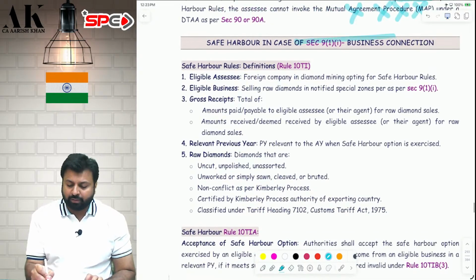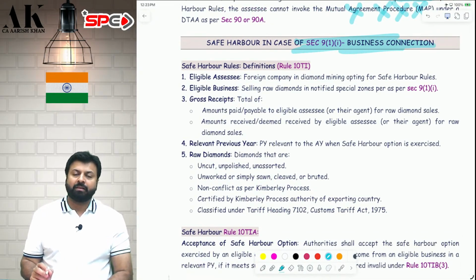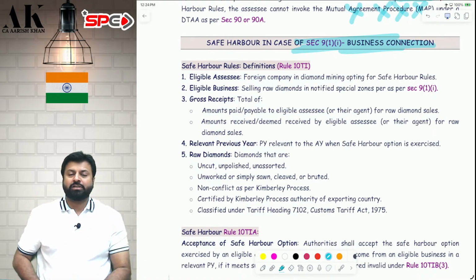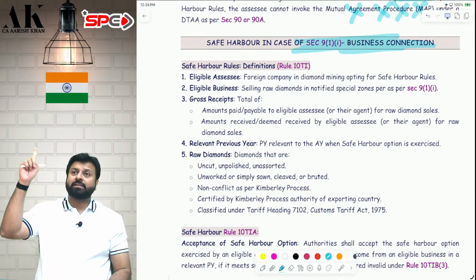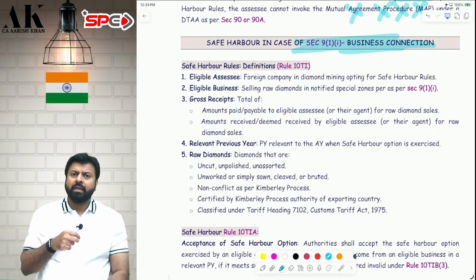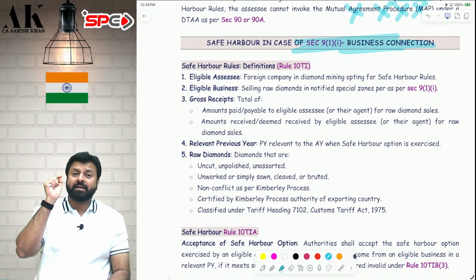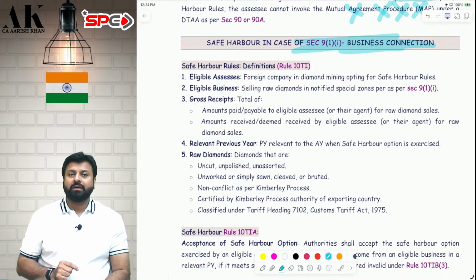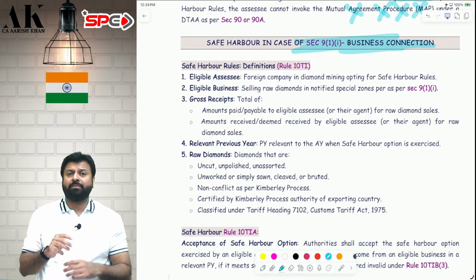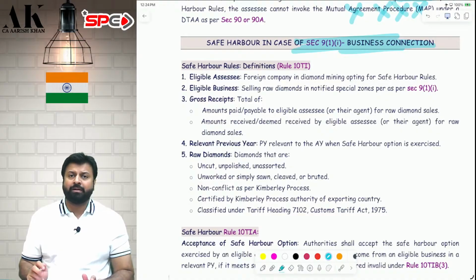Now we will talk about safe harbor rule of business connection 9/1/1. Now this is applicable to certain businesses. If you remember, we have done section 9/1/1 in non-resident taxation chapter earlier, that if there is a foreign company which is coming to Mumbai, Bharat Diamond Bourse, or going to Gujarat Diamond Bourse, Surat, and they are displaying their uncut and unpolished diamonds, raw diamonds, then that does not amount to business connection. Remember, if they confine their activities to display of uncut and unpolished diamonds, then that does not amount to business connection. Do you remember that? I hope you remember that.